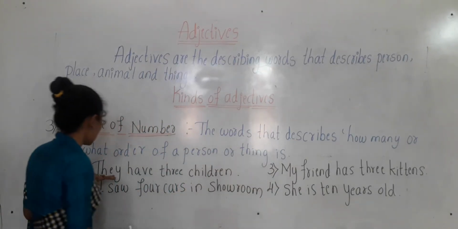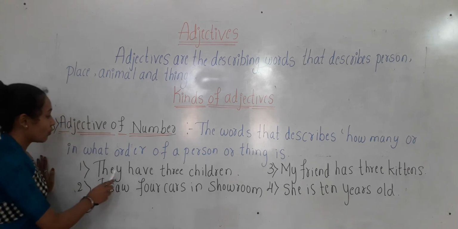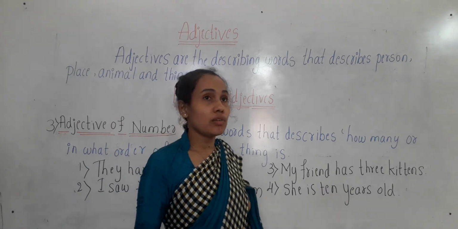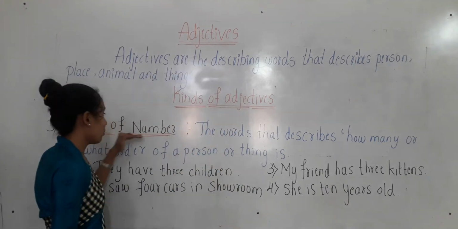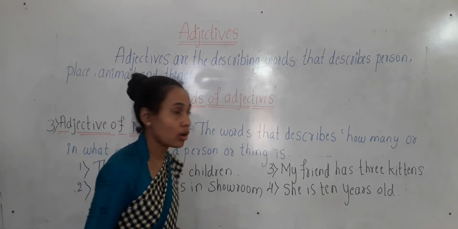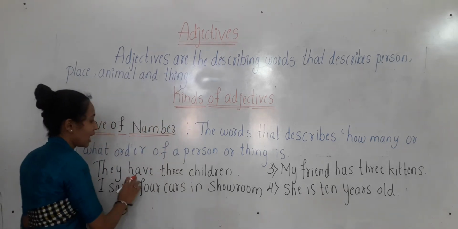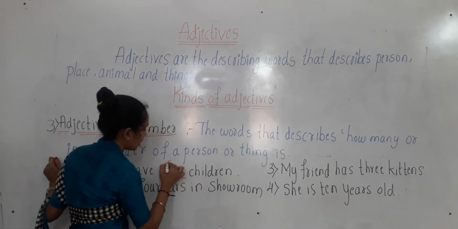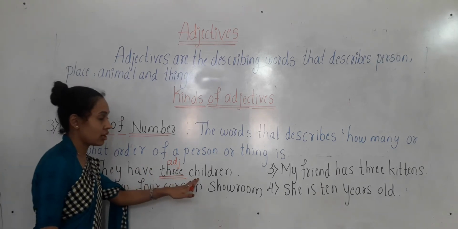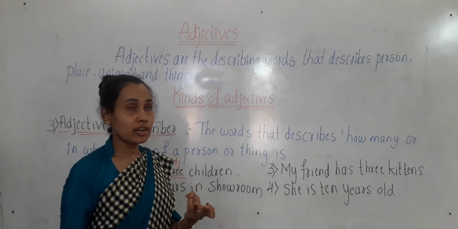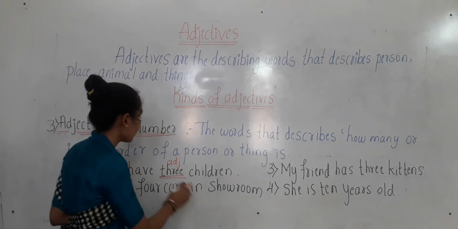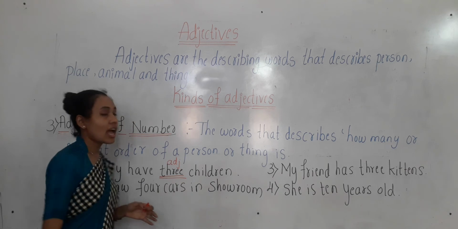Look at the first one, what it says: they have 3 children. So which word is the adjective here? Adjective of number, the number which is denoting the number of a noun. So 3 is here the adjective which describes the children. How many children? 3 children, which gives the answers for how many things or how many persons.